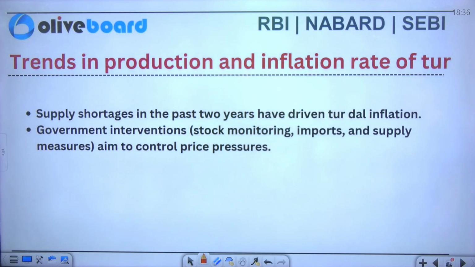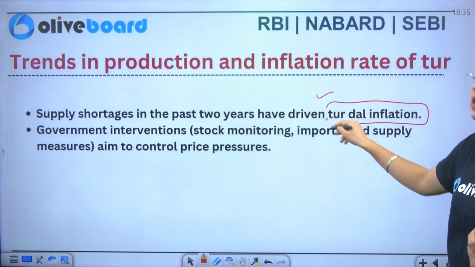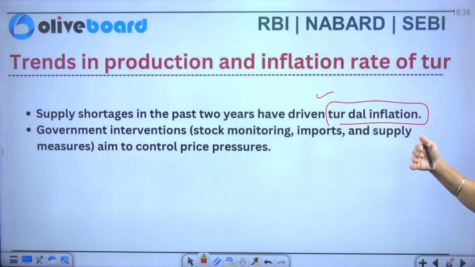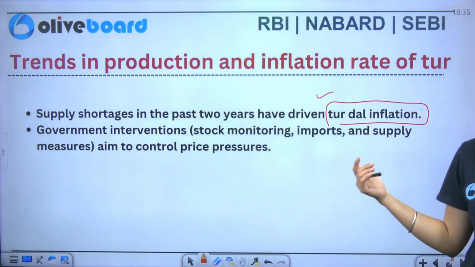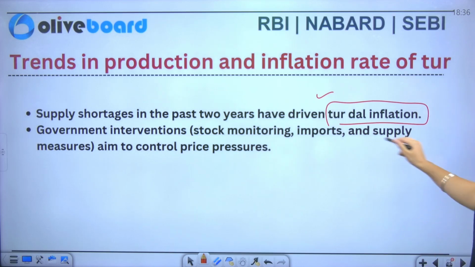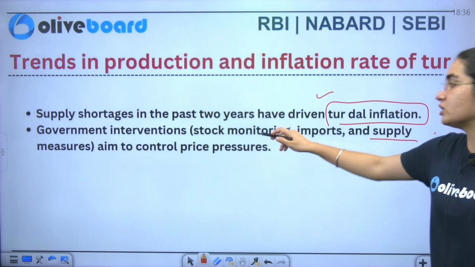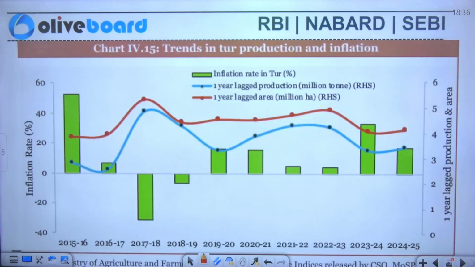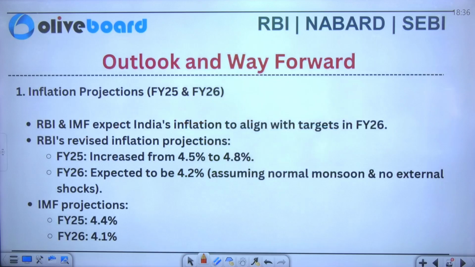Okay. Now you will see that the supply shortages in the past 2 years have been driven by tur dal inflation. Now government interventions are there. How does the government intervene? One is through stock monitoring, imports, and supply measures that aim to control the price. Now if you see the chart here, you can see the trends of tur dal production and inflation, lying above 3% and above 4%. That is the entire case here.